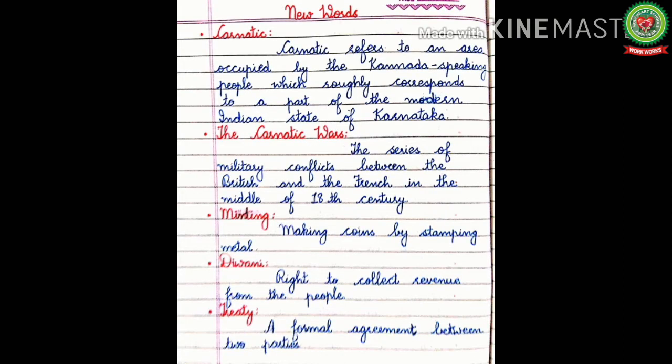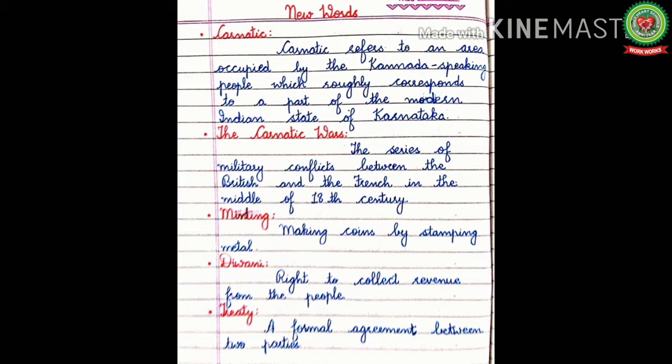Now let us discuss new words related to today's topic. Carnatic. Carnatic refers to an area occupied by the Kannada speaking people, which roughly corresponds to a part of the modern Indian state of Karnataka. The Carnatic Wars: the series of military conflicts between the British and the French in the middle of the 18th century.